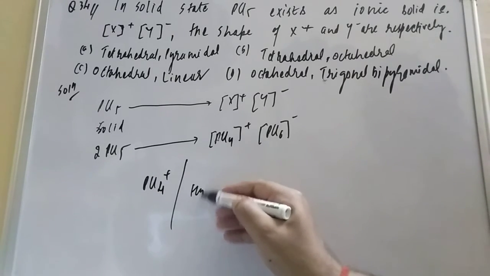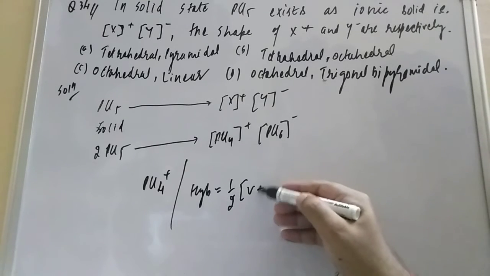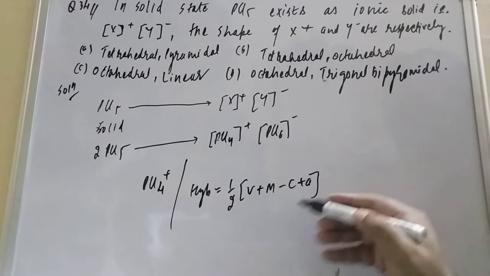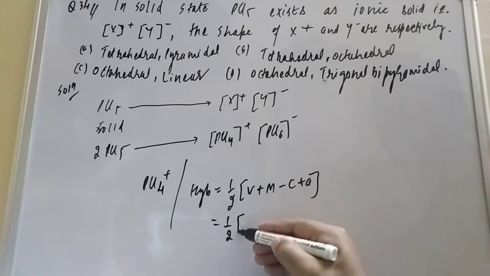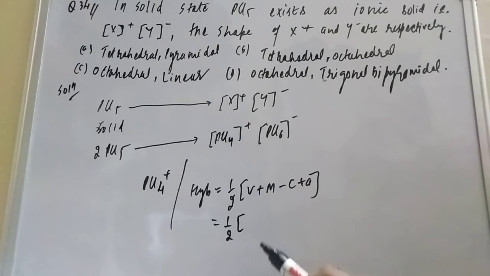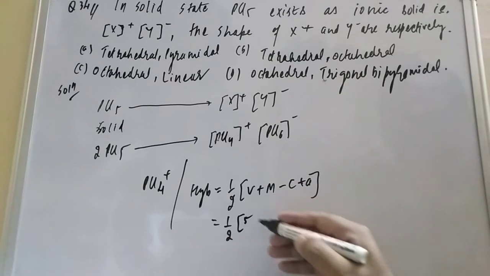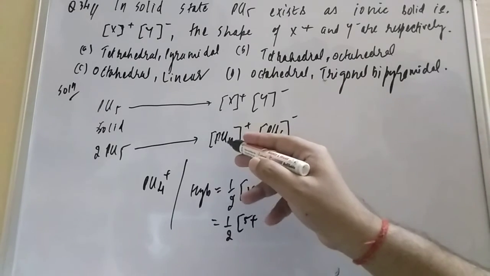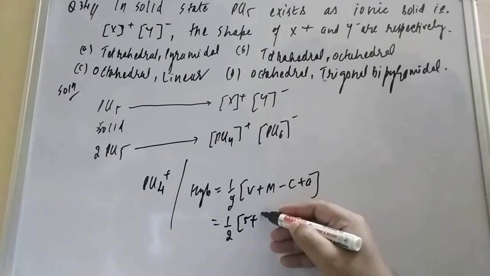So the hybridization is equal to what, student? 1 by 2 in bracket, V plus M minus C plus A. Dear student, that is 1 by 2 and the valence electrons of the central atom. What is the central atom? Phosphorus is our central atom, and phosphorus has 5 valence electrons. M is the monovalent, single bonded atoms. Phosphorus and chlorine are single bonded, so that is 4.